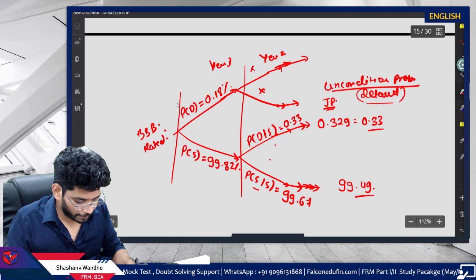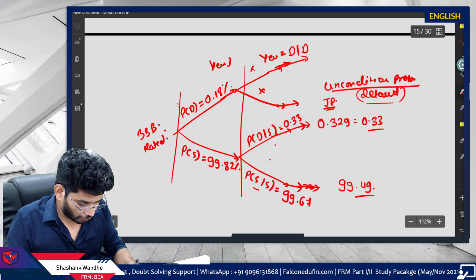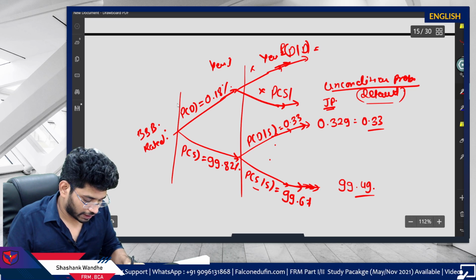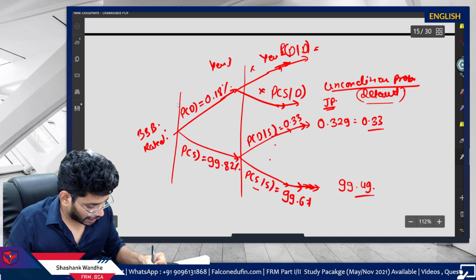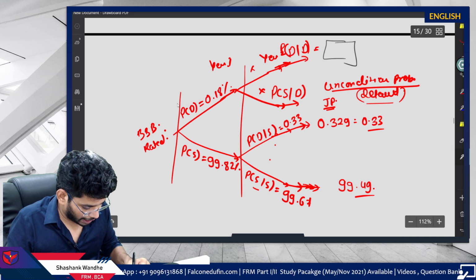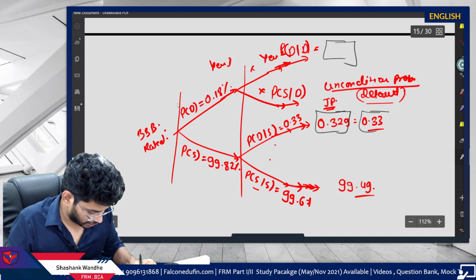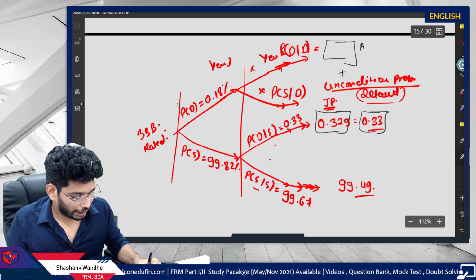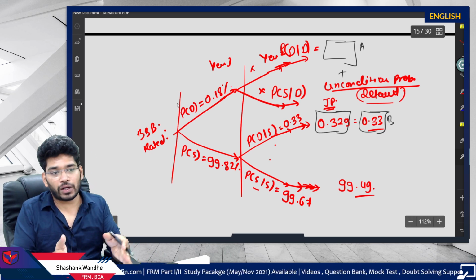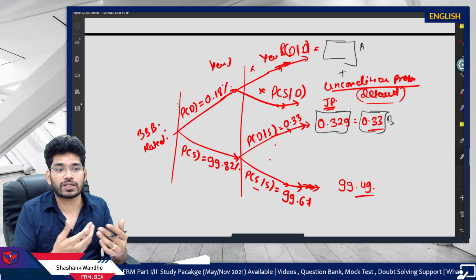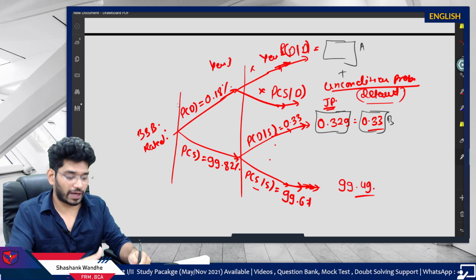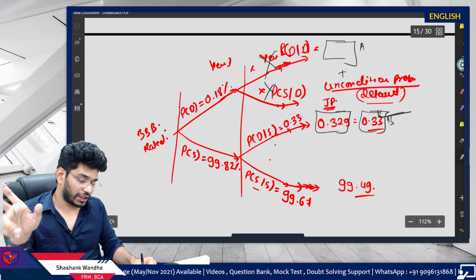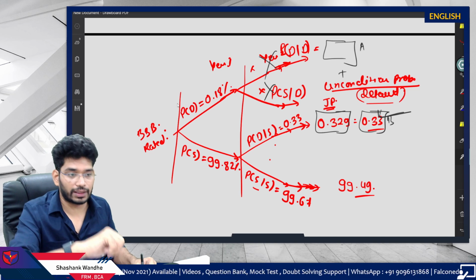We would have simply taken the probability of default given default, and the probability of survival given default, and added this part and this part, A and B. But because the scenario is like this, once the company defaults, there is no question of further default or survival. This is eliminated. The joint probability becomes our unconditional probability.